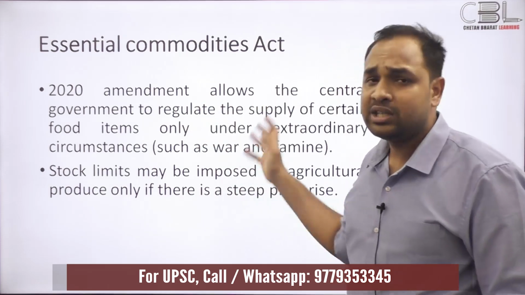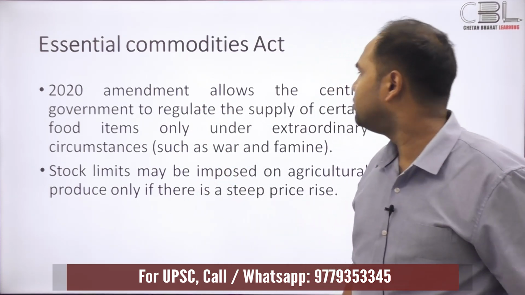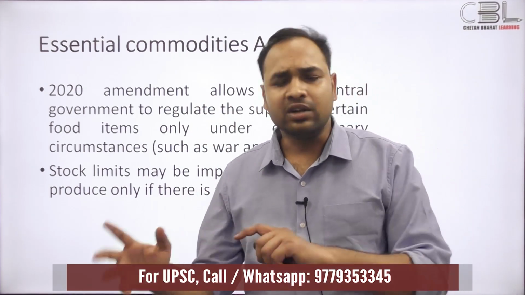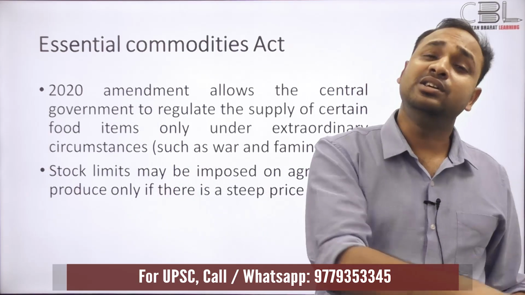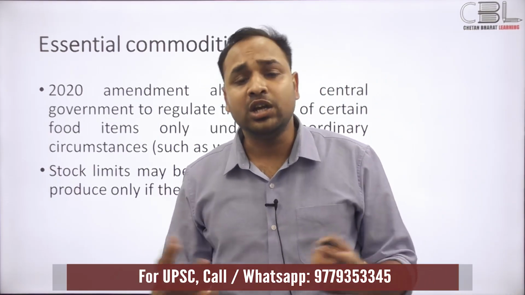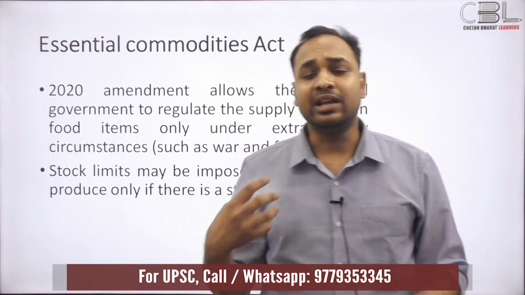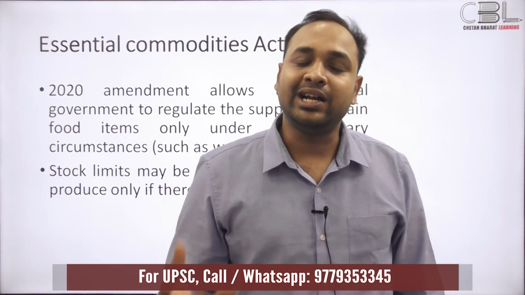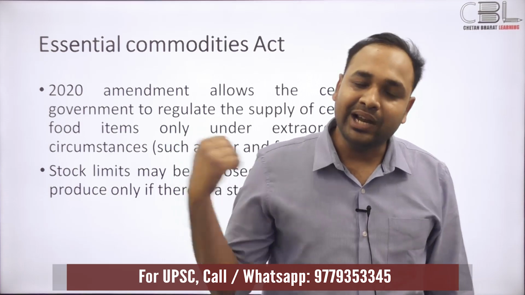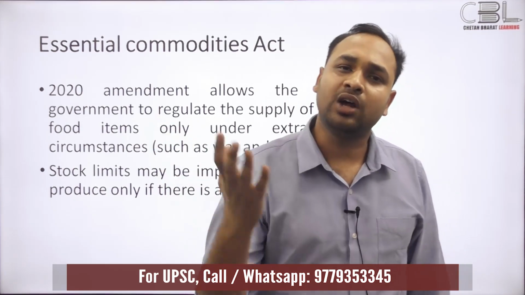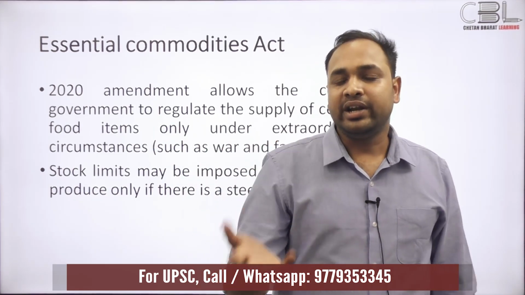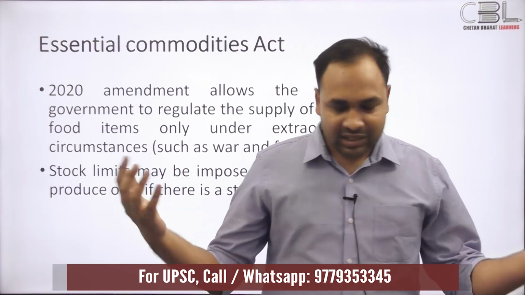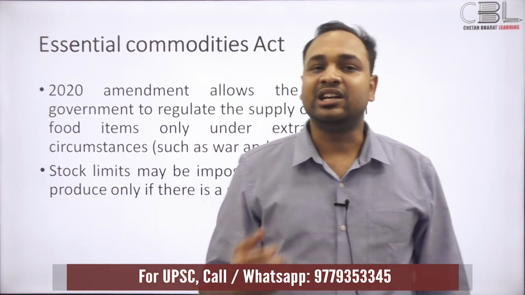The 2020 amendment pretty much allows the central government to regulate the supply of certain food items only under certain specific conditions. All right. So earlier, what used to happen is that whenever there's an abrupt price rise, the central government always had the power to regulate the market, to impose restrictions on how much a particular trader could hold. Even now, the power remains with the central government.